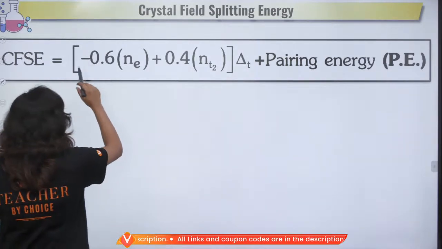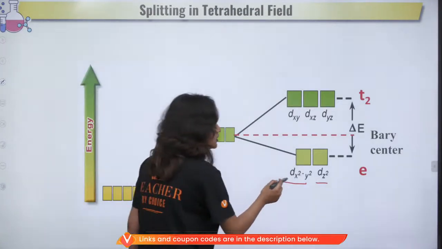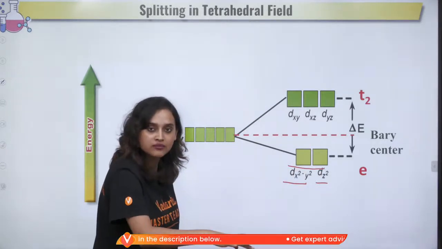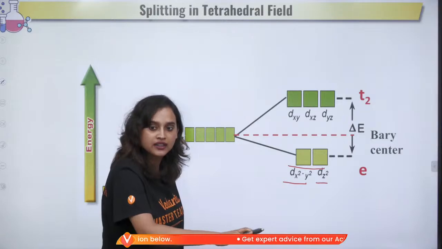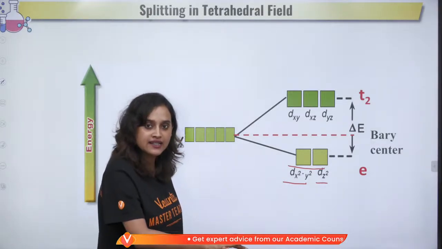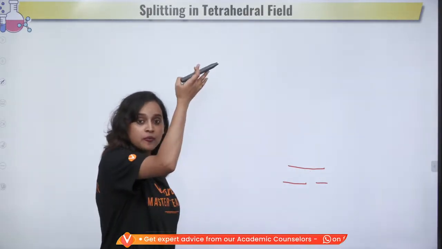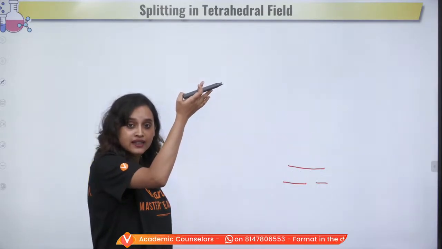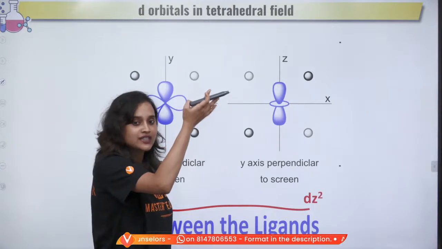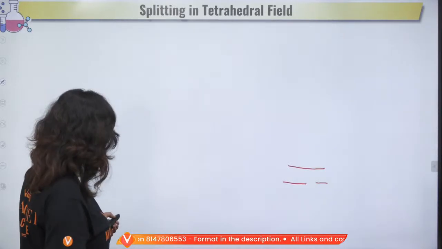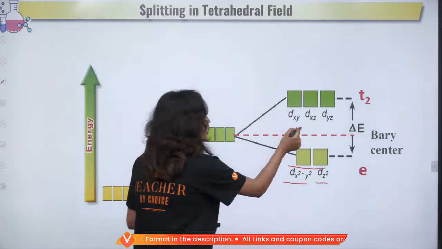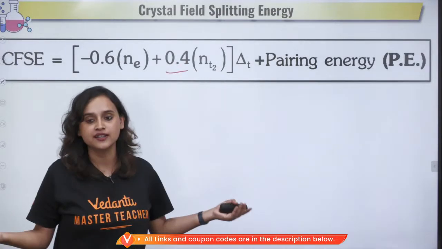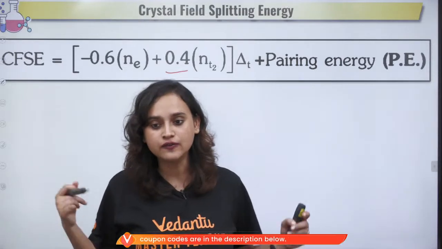What happens is minus 0.6. Why is it minus 0.6? Because see, this came down to the bottom. Stabilization happened. But here, what happened? 0.4 went up. Sorry, I'm going back. See, 0.4 went up, so here this becomes positive. So that's the formula.